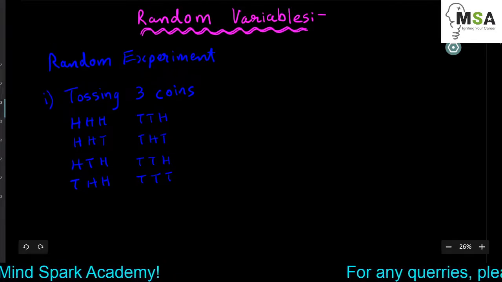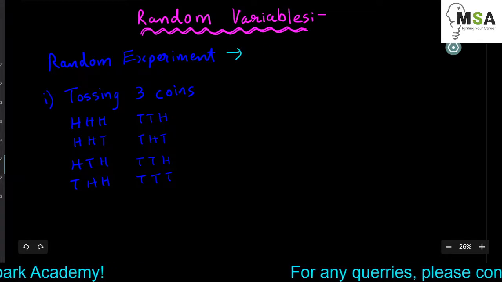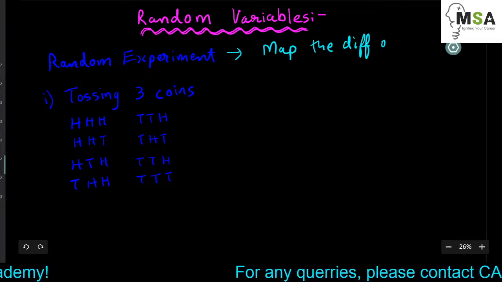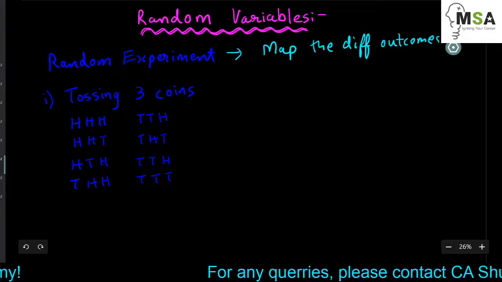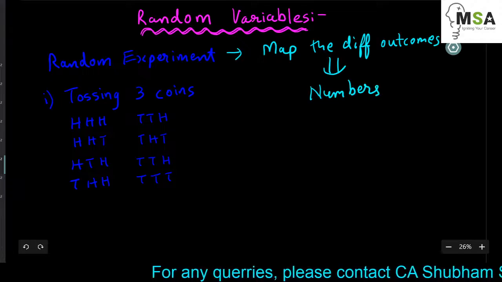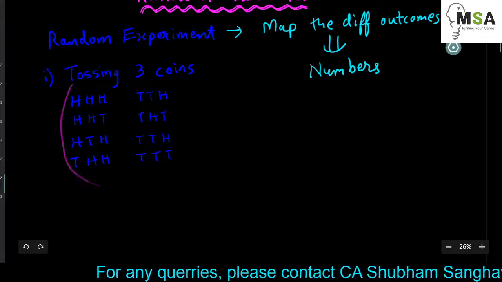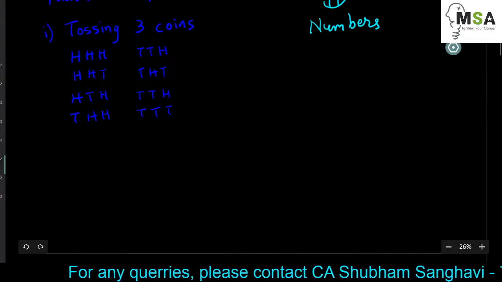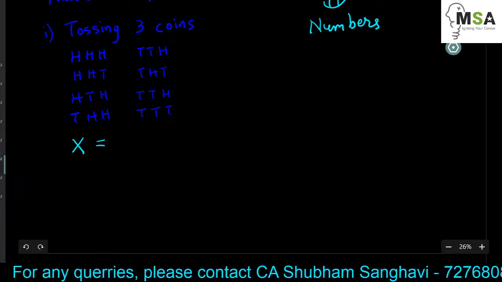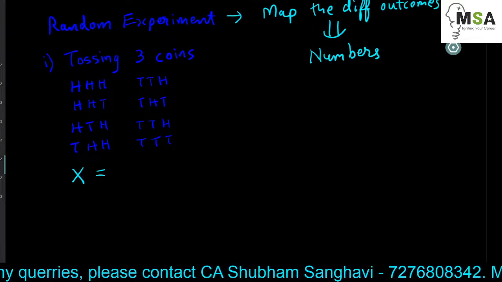Now what does random variable mean? Whenever for a random experiment, we map the different outcomes of a random experiment into numbers, we can say that we are using a random variable. Now, for mapping these outcomes into numbers, let's just take a random variable x. Please note I'm using capital X as the random variable because random variables are usually denoted by capital letters.